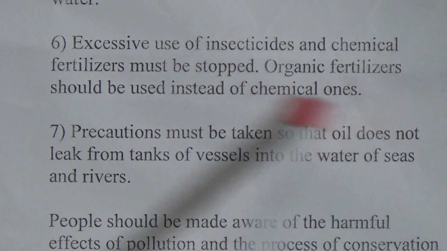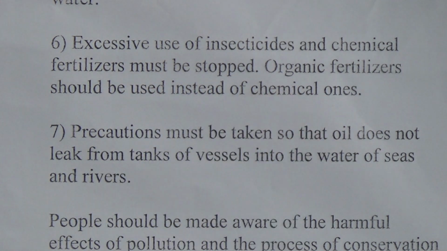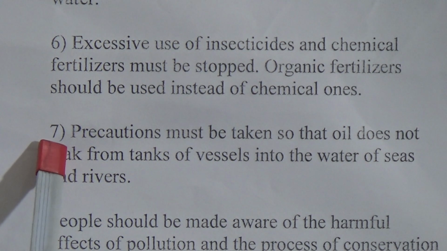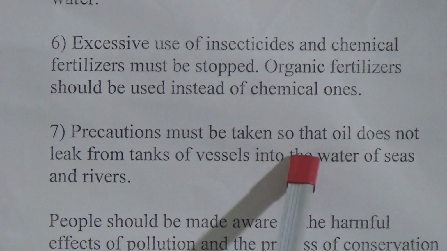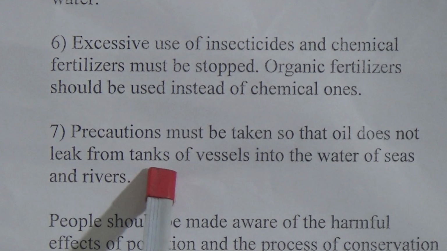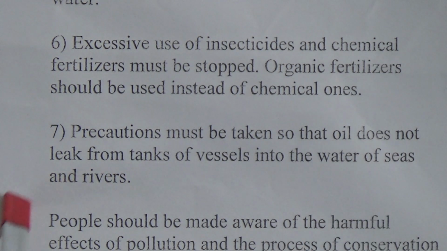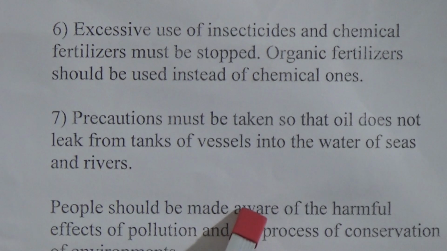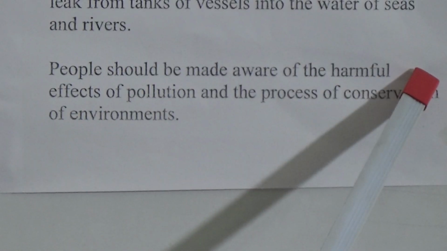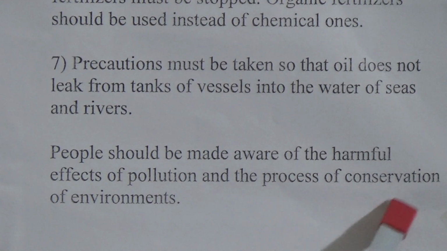Organic fertilizers should be used instead of chemical ones. 7 number point is, precautions must be taken so that oil does not leak from tanks of vessels into the water of seas and rivers. People should be made aware of the harmful effects of pollution and the process of conservation of environment.